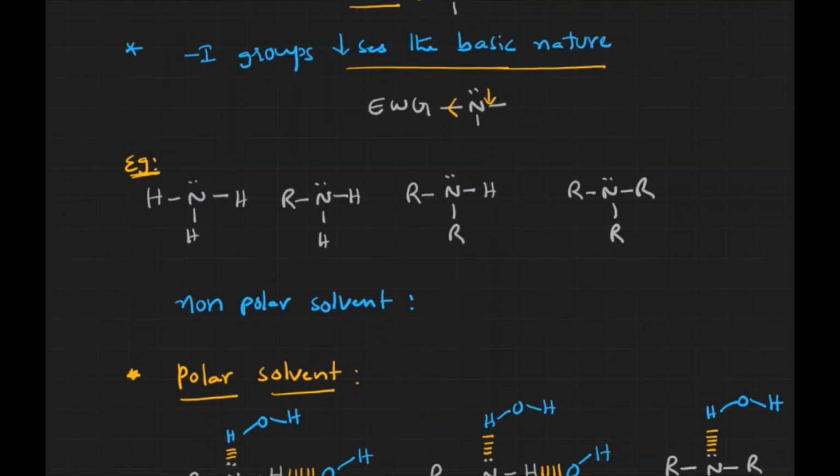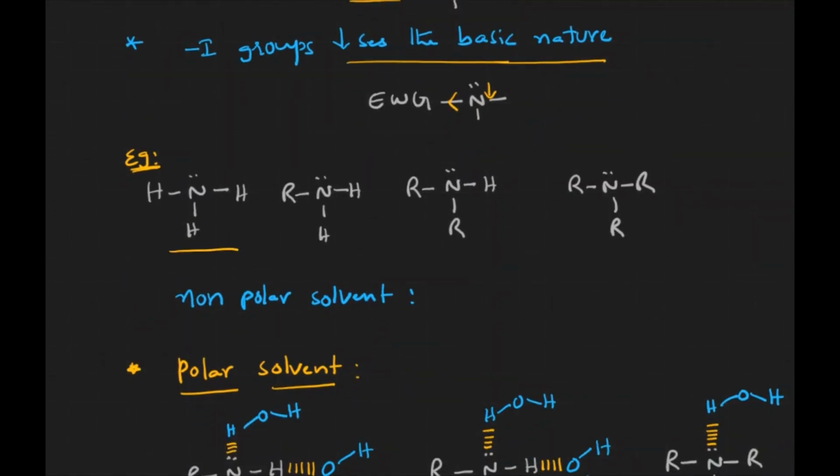Now let us see some examples. First we have ammonia, and second we have primary amine, secondary amine and tertiary amine. The primary amine has 1 plus I group. The secondary amine has 2 plus I groups. The tertiary amine has 3 plus I groups. What is the job of plus I groups? They release the electrons.